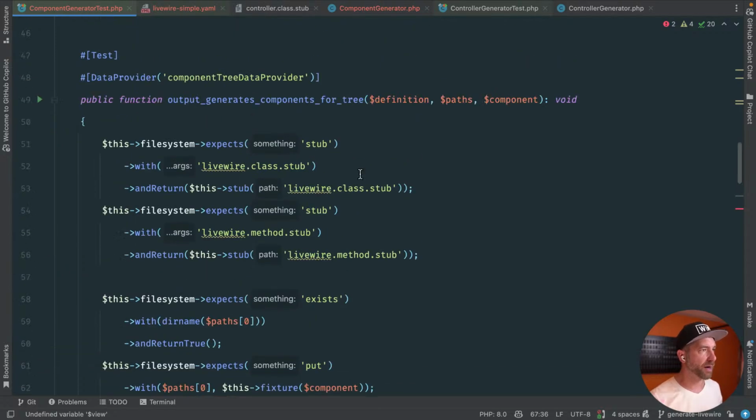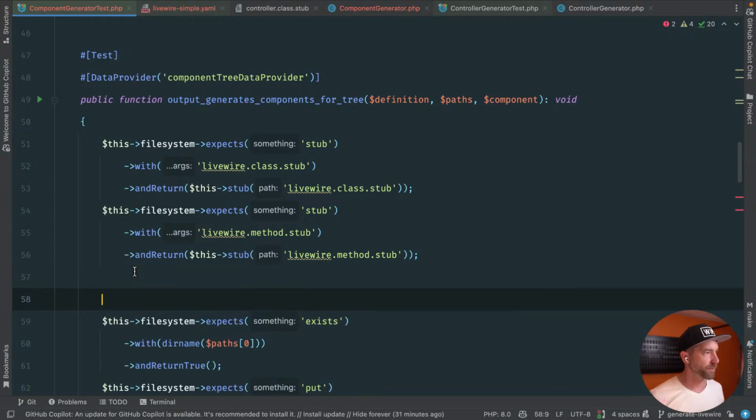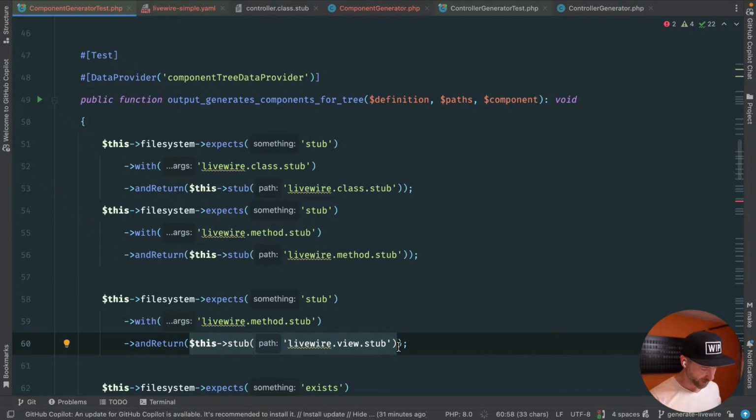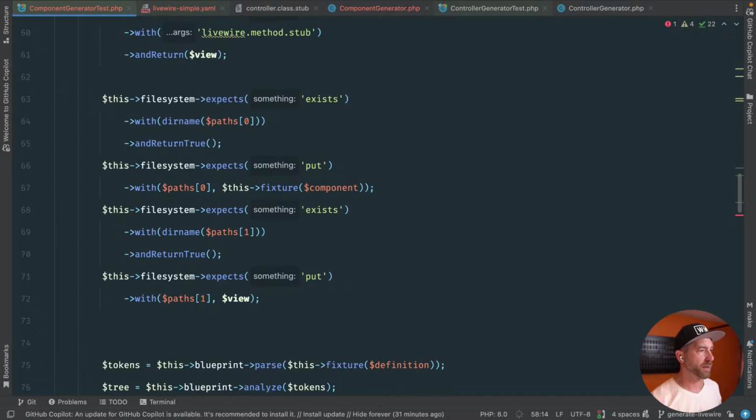And we can just var that off up here where we're doing everything else. So we could just say Livewire view stub. You may actually change it, so that's fine. Let's fire this off into view, and that should take care of that.